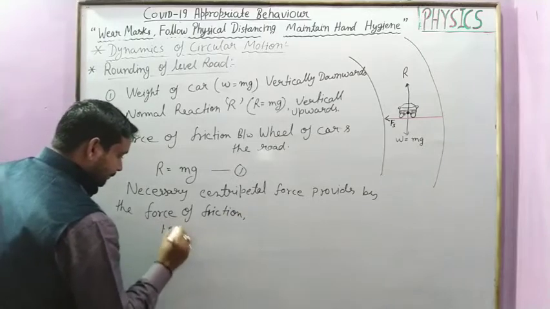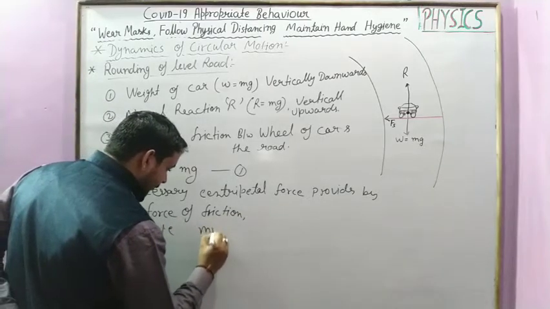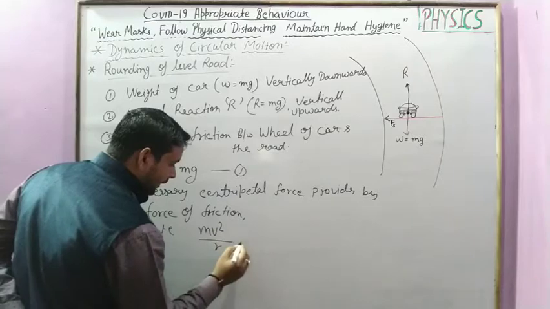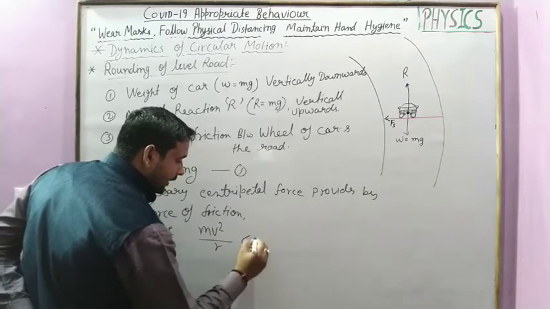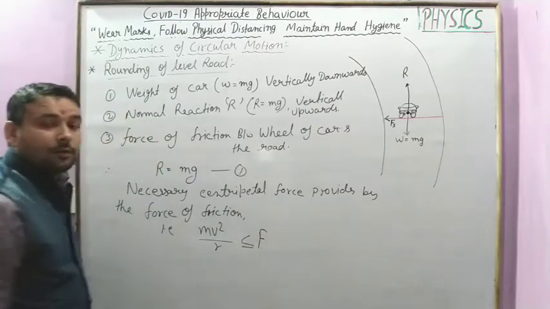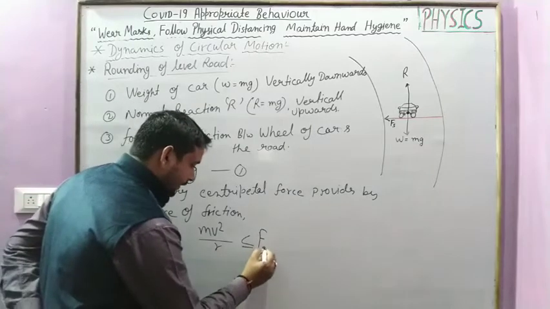That is, centripetal force mv square upon r is less than or equal to the force of friction.